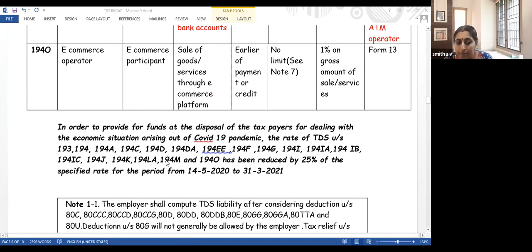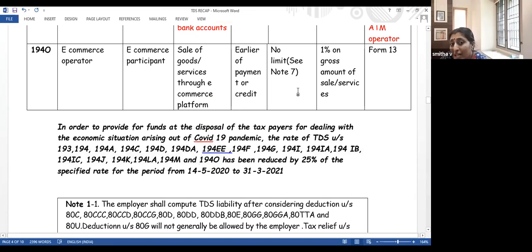Look into this table. 194N is not given here. So for 194N, there is no lower rate of tax deduction. We will always be deducting that 2% and 5%. COVID pandemic relief is not available for 194N. It is available for 194A, 194M and 194O. Is this understood?